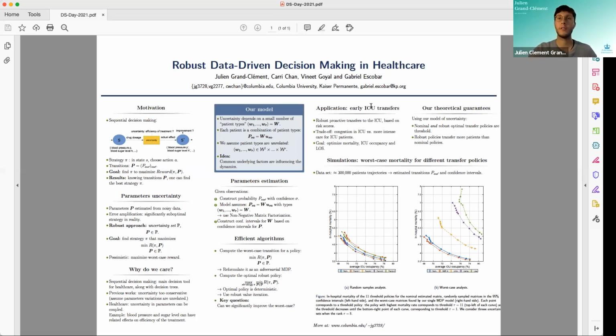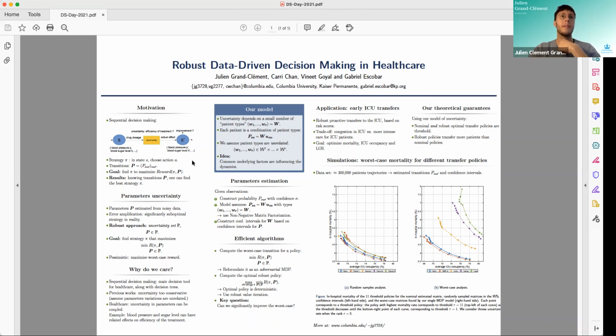Thanks everyone for joining. I'm Julien, and I will present my work on robust data-driven decision making, with a particular emphasis on application in healthcare. This is joint work with my advisors, Carri and Vineet Goyal from the Iowa Department and Columbia Business School, as well as Gabriel Escobar from Kaiser Permanente.